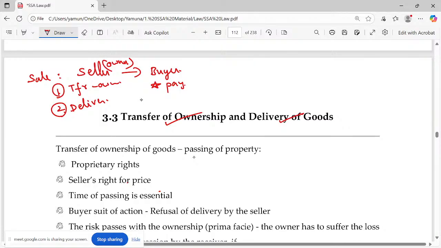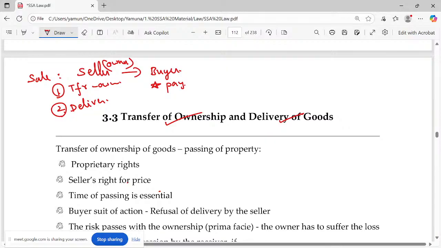Now the problem arises. The buyer pays for the goods, but the seller is not transferring the ownership. What will happen? But the problem here is that the ownership will not get transferred immediately just because the buyer is paying the price. Please try to understand. I cannot say the goods are mine just because I paid money. Generally, we think I have paid for the goods, so they are my goods. No. The seller has the right to transfer the ownership. When he transfers the ownership, the buyer gets the right to the ownership. So the buyer has to pay before that. That is correct.